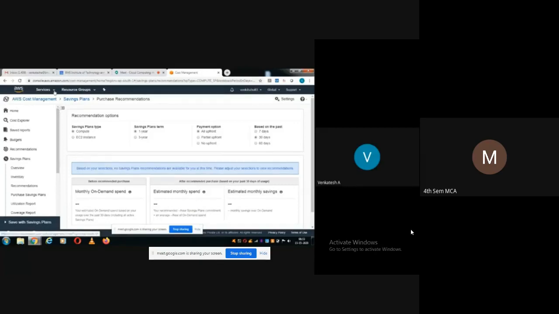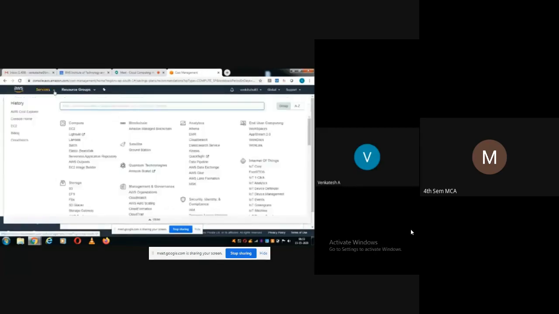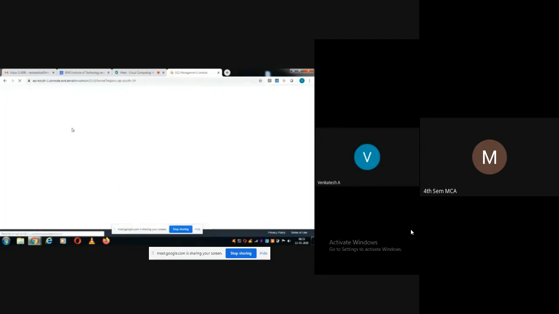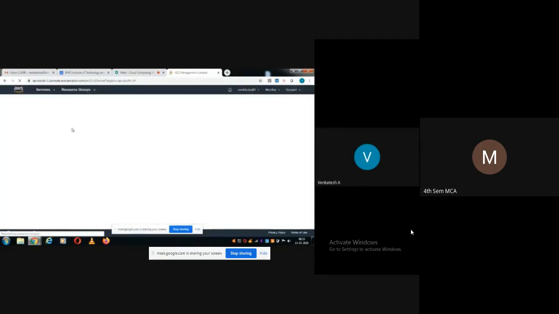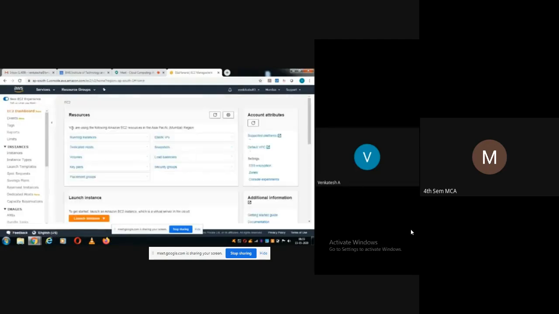Now, without wasting much of the time, today's topic is Amazon EC2, that is Elastic Compute Cloud. Go to services, compute, then select EC2. EC2 is Elastic Compute Cloud. It provides instance services, that is container services. Container is nothing but a virtual machine.